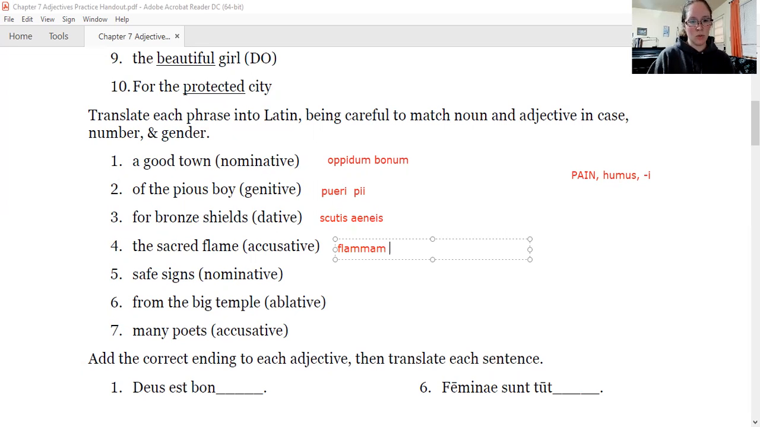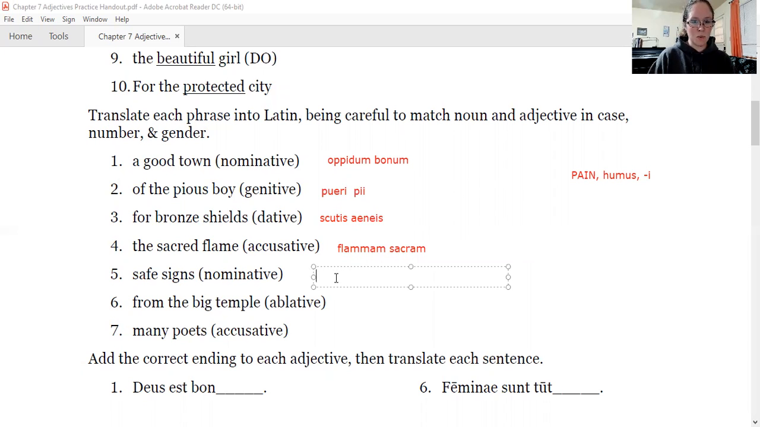So the word for sacred is sacer, sacra, sacrum. Get rid of everything except the middle word. And then we need to take off the A. The A goes away to find our adjective stem. Now we need to add the exact same ending: sacram, flammam sacram.